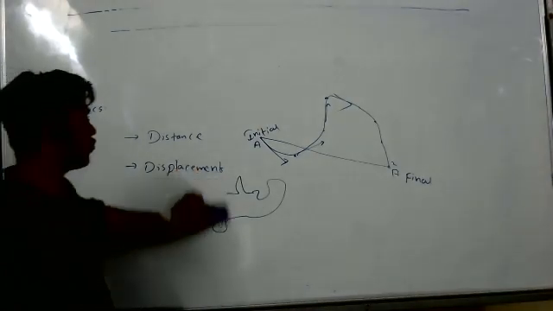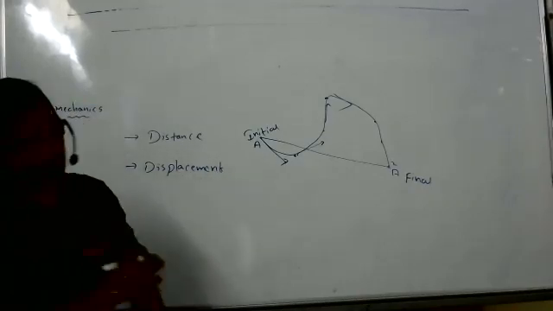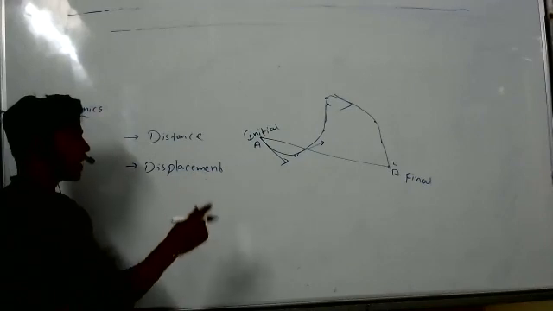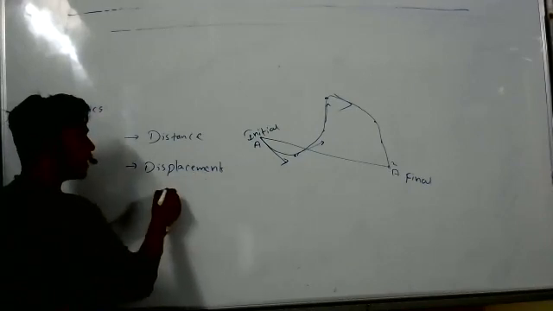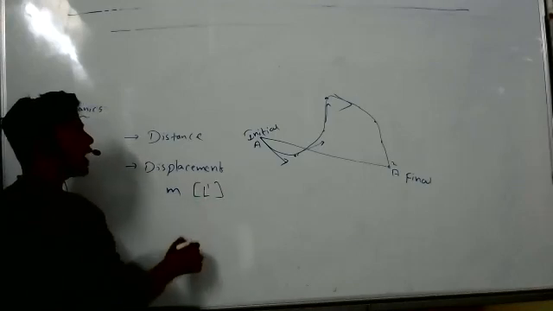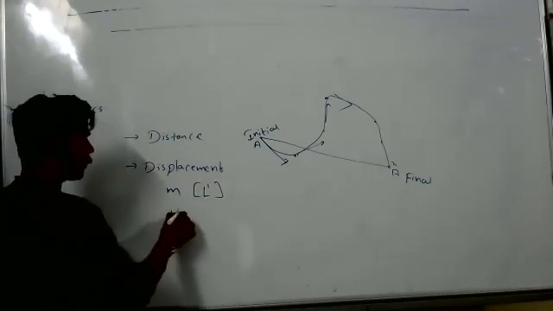Yes, sir. So what is displacement? The shortest distance between the initial and the final point. Its SI unit is meter, the dimensional formula is L1, and it is a vector.